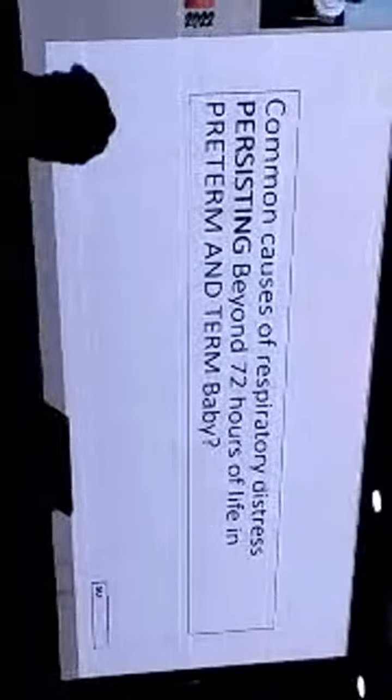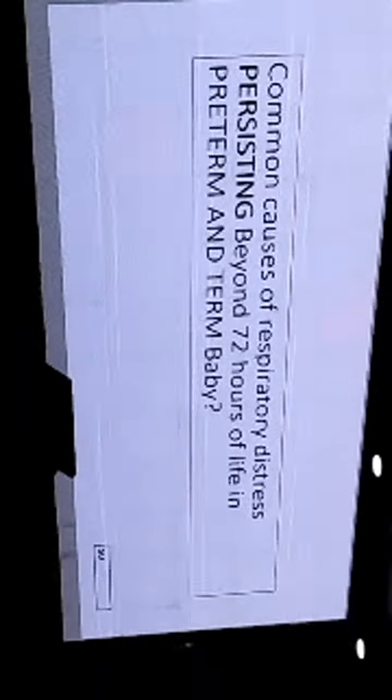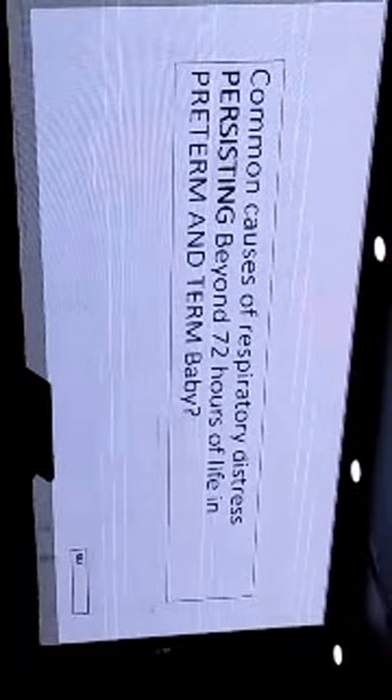In preterm babies, the most important cause is respiratory distress syndrome, followed by sepsis, pneumonia, pneumothorax, congenital heart disease, and lung malformation. You need to understand whether the respiratory distress is getting resolved within 72 hours. If you form a differential of 3-4 diagnoses, and the baby is not resolving beyond 48 to 72 hours, then you need to reprioritize and resequence your differentials.